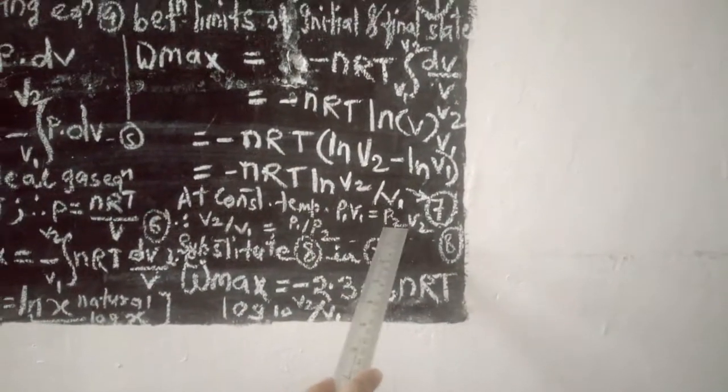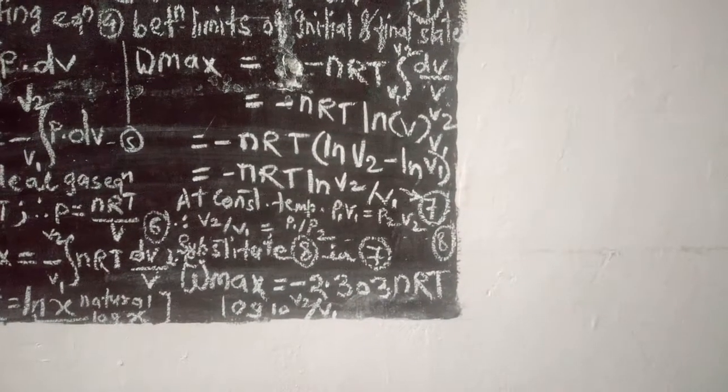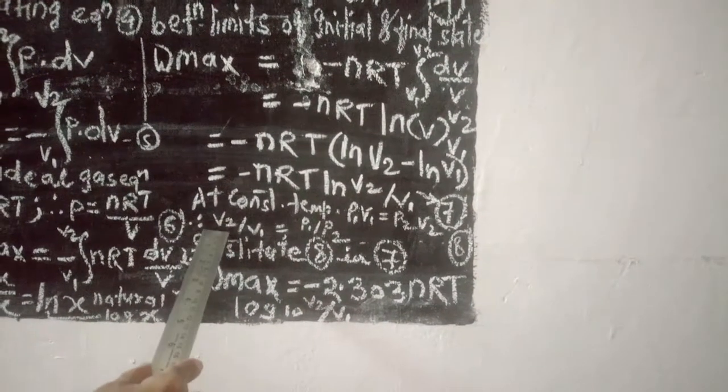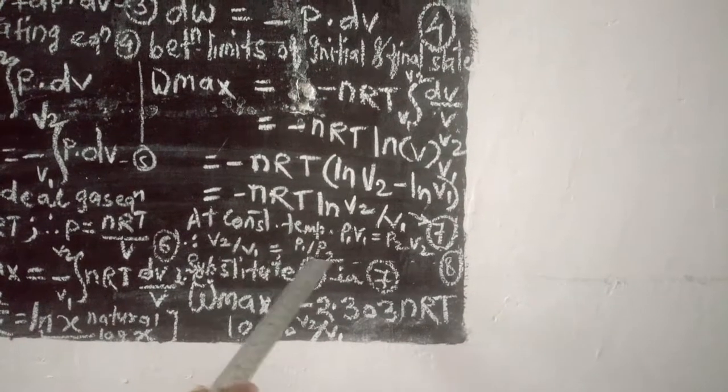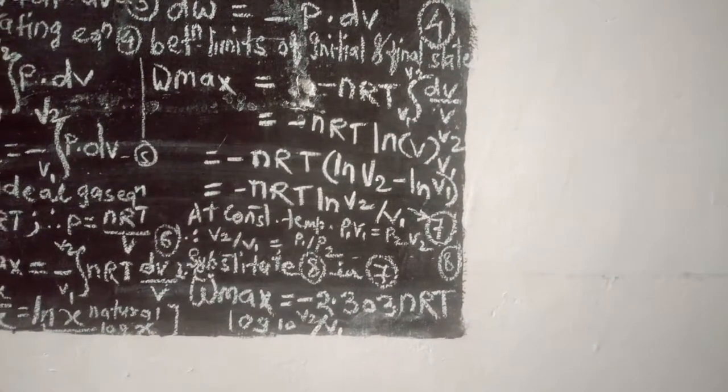At constant temperature P1 V1 is equal to P2 V2. This is according to Boyle's law. Therefore V2 upon V1 is equal to P1 upon P2.